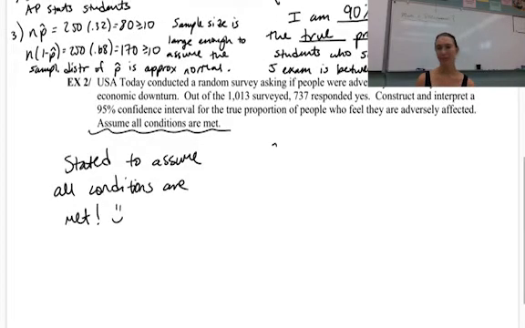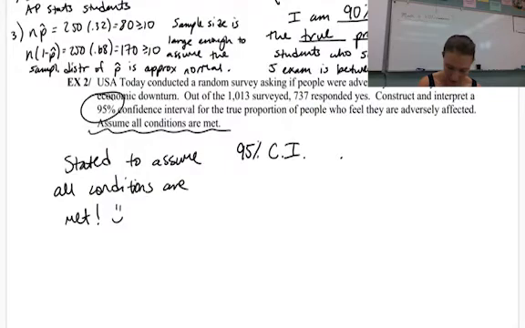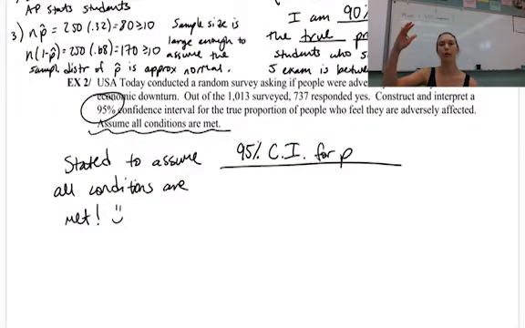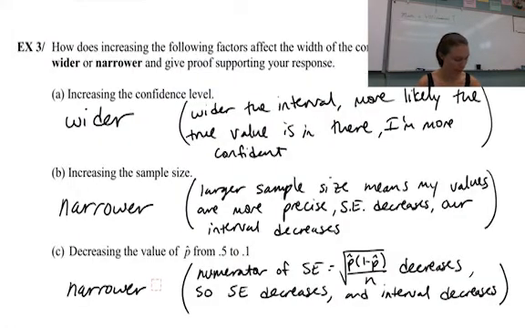And then because I'm not writing the conditions, sometimes it's easy to forget to name it. So you still need to name it confidence interval. Actually, I usually write 90%, or in this case, I need to write 95% confidence interval for P. And then you can do all your math and your interpretation and things like that. I'm going to skip it because we have more things to do.